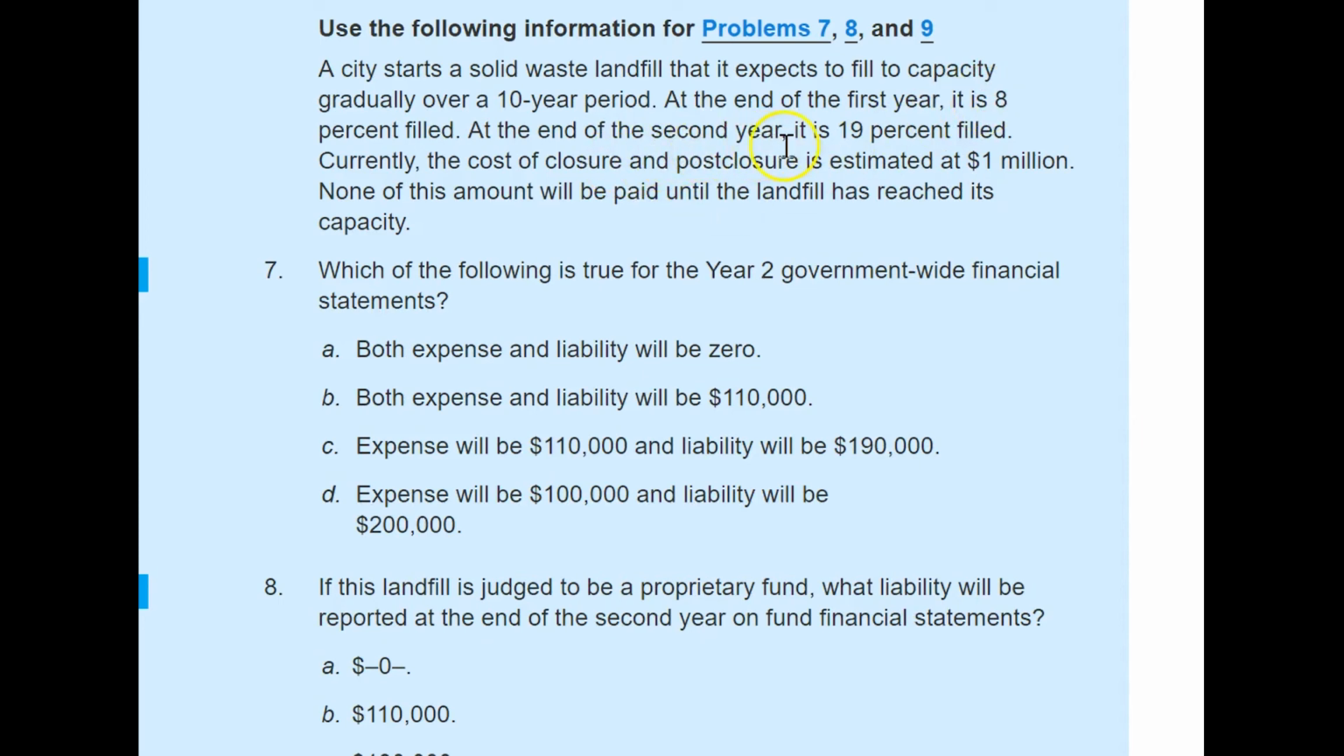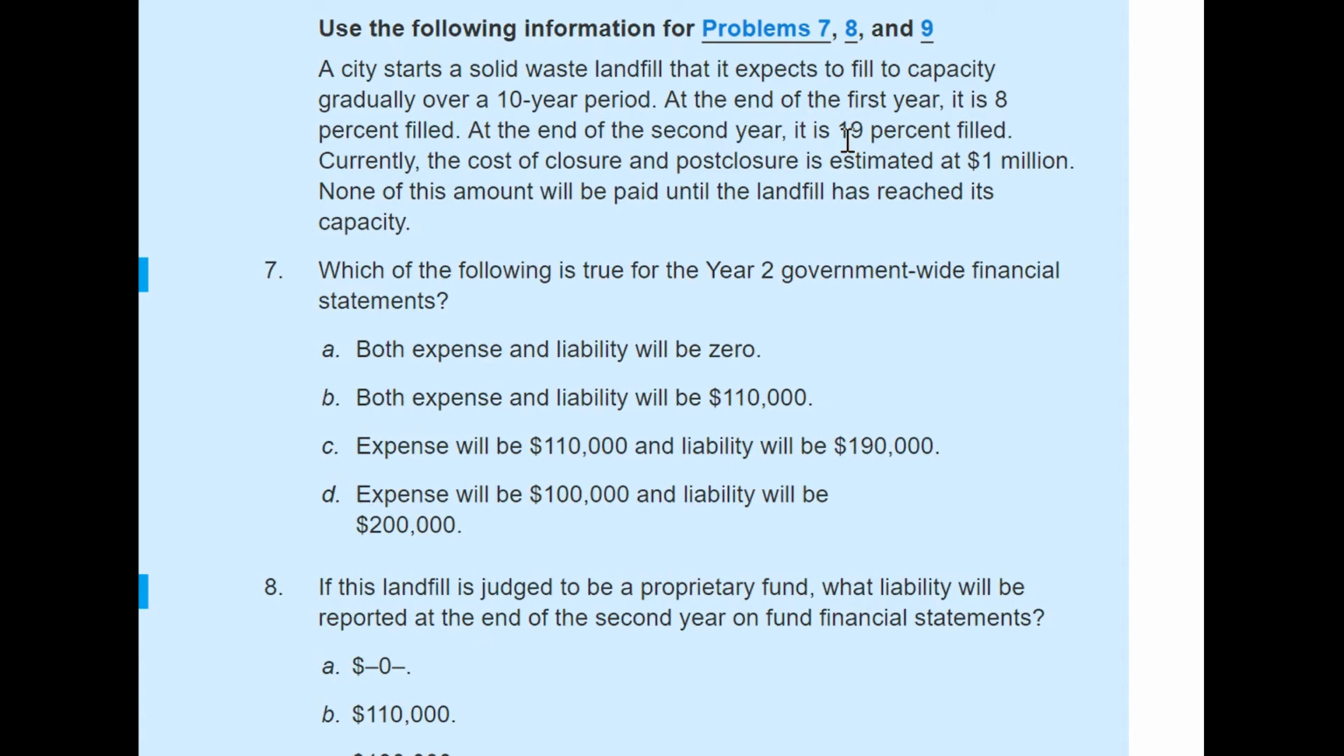Now, during the second year, they need to show the incremental portion of that landfill. After 1 year, what extra portion of that landfill was filled? That means the difference is 11%. So during the second year they actually used 11% of that landfill. So they need to record that incremental portion, and that means they will record this expense, 11% of 1 million, which is $110,000.